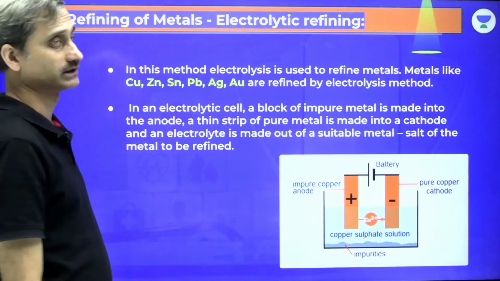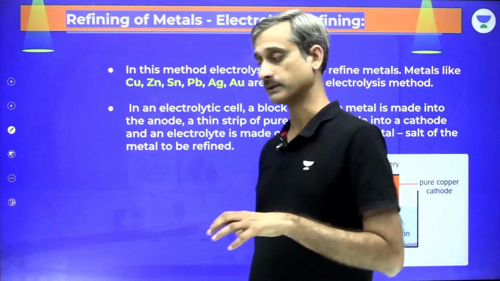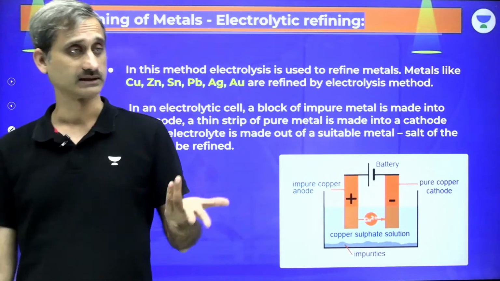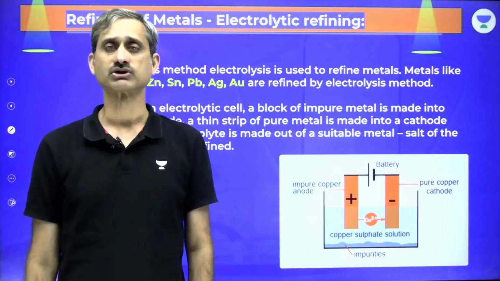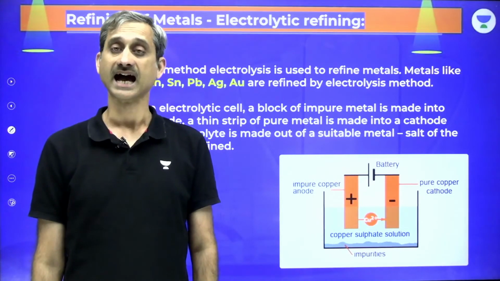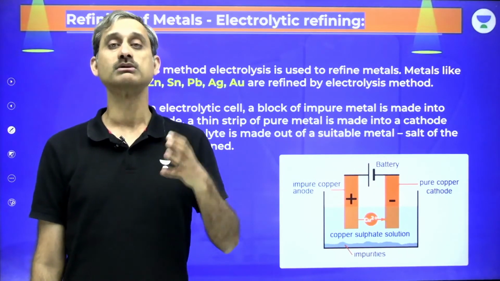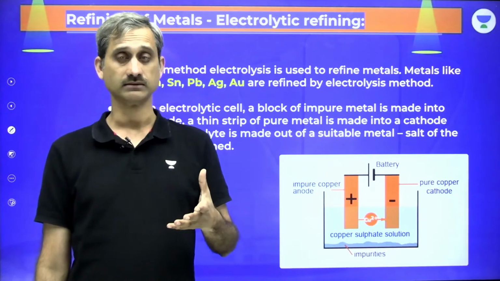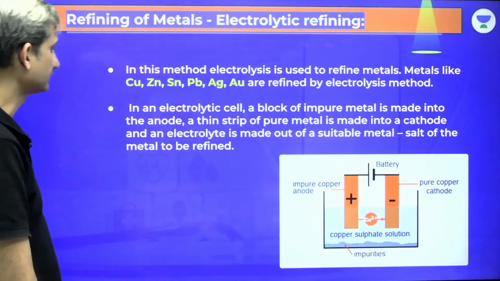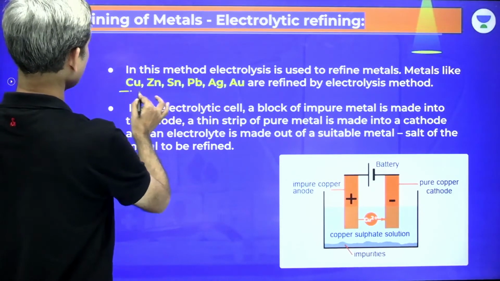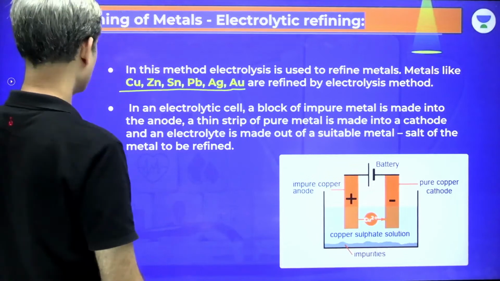Now we have the electrolytic refining. Now electrolytic refining is most often, the best example which we use is copper. In fact, electrolytic refining can be used for most of the metals up to zinc, even gold can be refined by electrolytic refining, silver can be refined, and even aluminium can be refined by electrolytic refining, but in that case it is going to be molten cryolite as the electrolyte rather than water. Fine. But it is zinc, copper, tin, lead, silver, gold, they can be refined by electrolytic method.